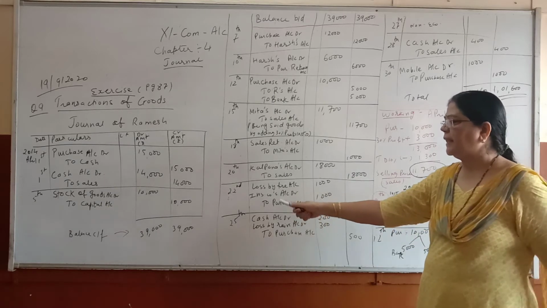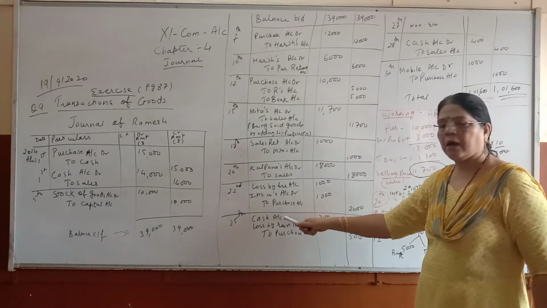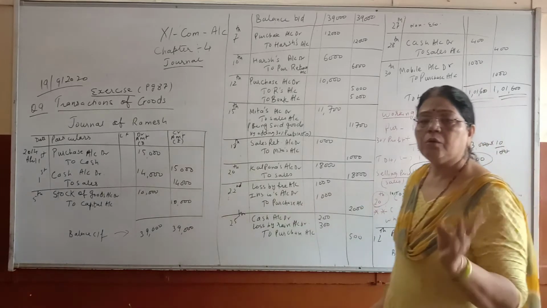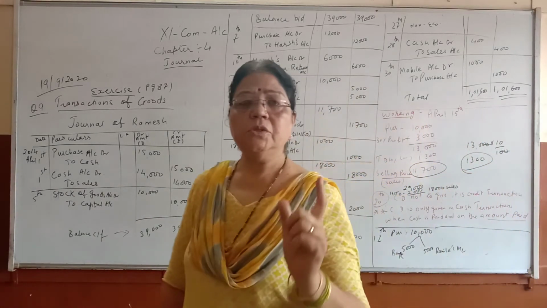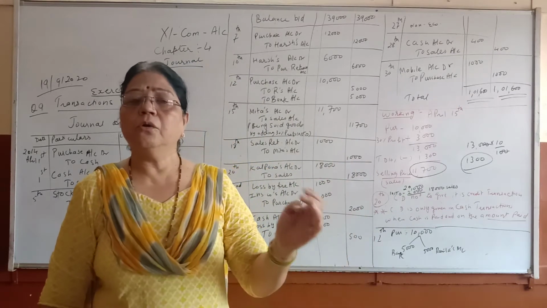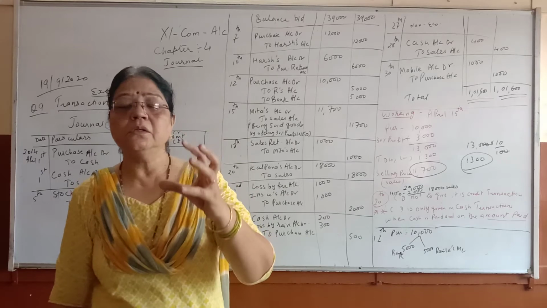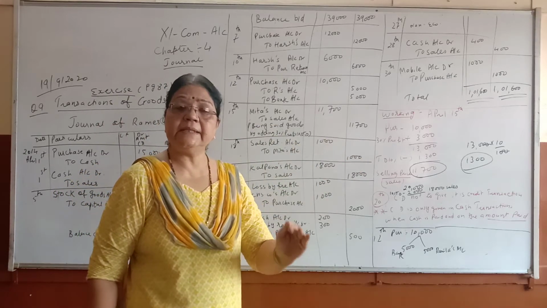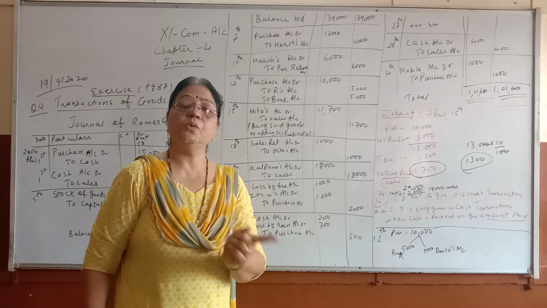So first we were writing goods burned by fire, but now in the new syllabus, instead of goods burned by fire, goods lost by theft, goods destroyed in flood, goods given for charity, goods given for sample, all goods going out will be credited as purchase, to purchase.